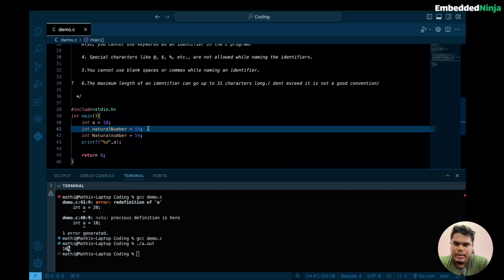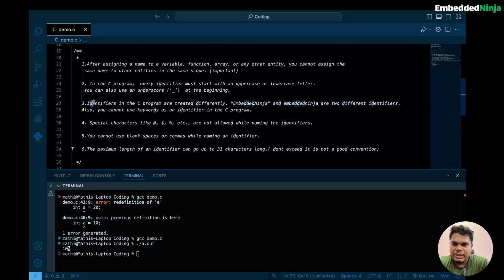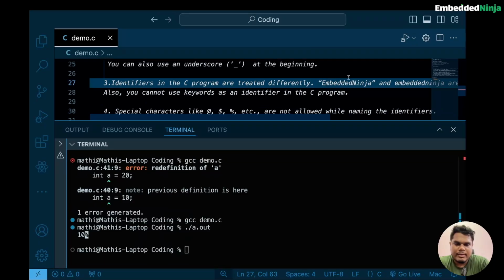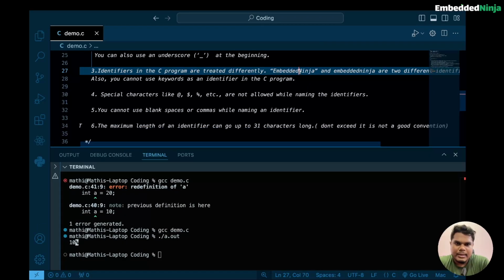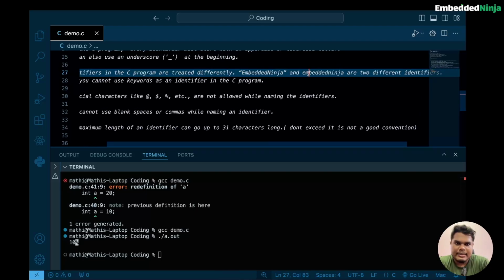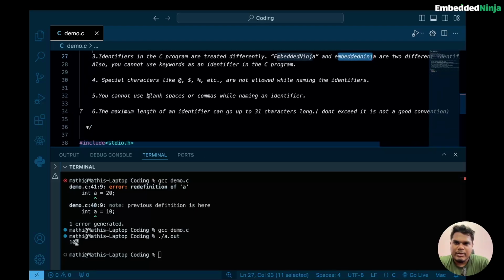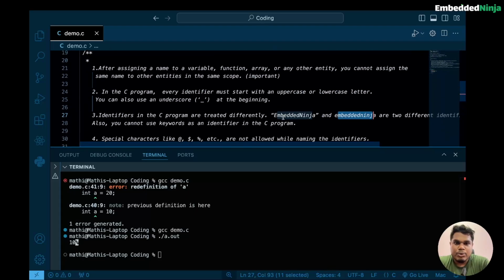Because in a C program, identifiers are treated differently. I just mentioned embedded ninja. Here the first letter E is caps. I hope you can see here, E is a capital letter, and the subsequent name, ninja, is also starting with a capital letter. And here I just gave another example where e is a small letter. They are two different identifiers.